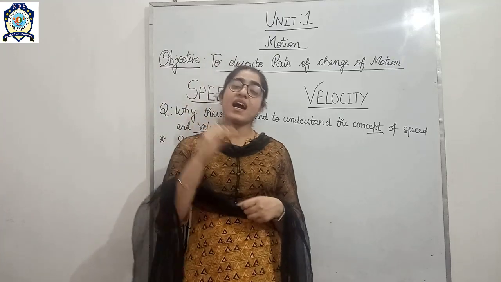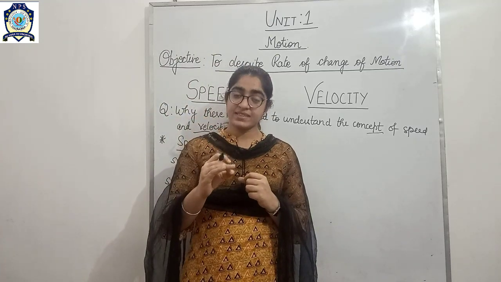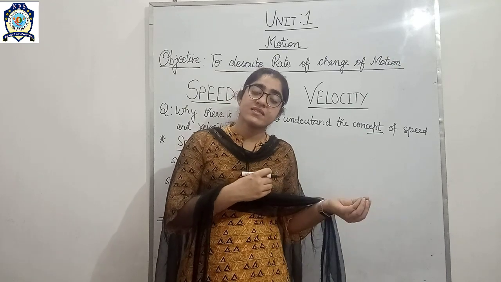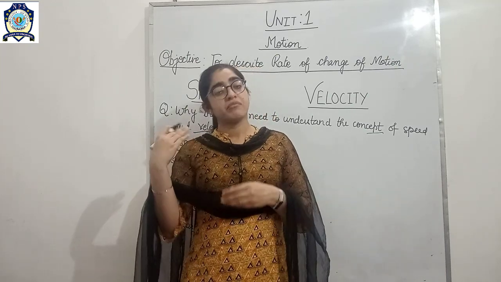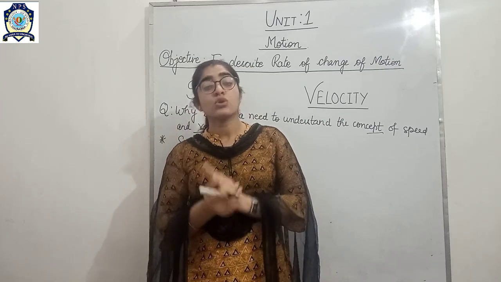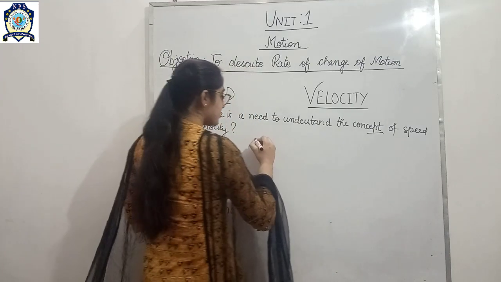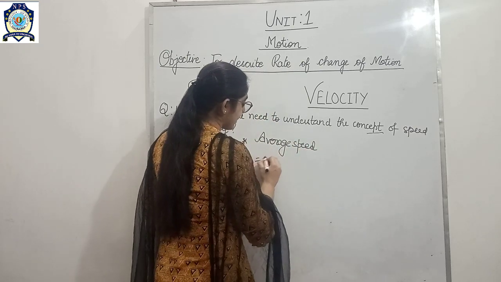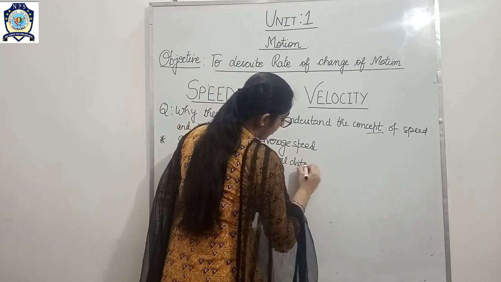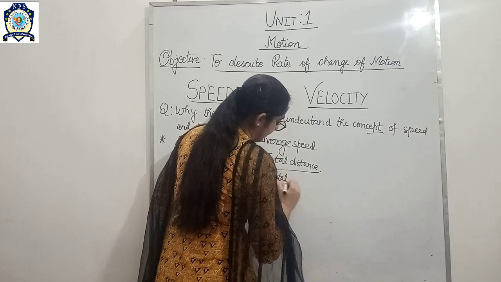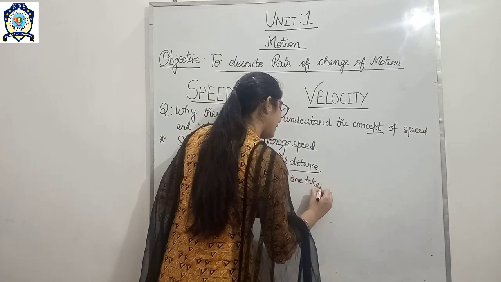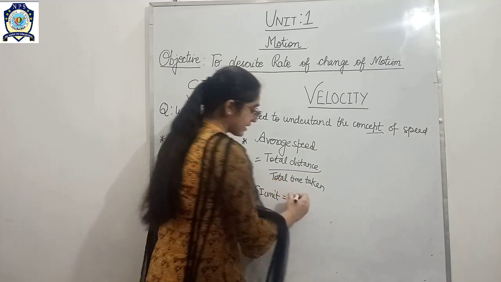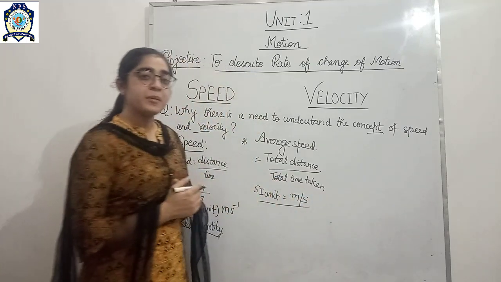Then we may give the average speed as the total distance divided by total time taken. How much distance the car traveled, how much time it consumed, and how much distance the bus traveled in how much time. So what do we do? We find out the average. So how will we find out the average speed? Average speed is written as the total distance upon total time taken. Okay, again the SI unit is the same, because distance is measured in meters while time is measured in seconds. So it will again be meter per second.